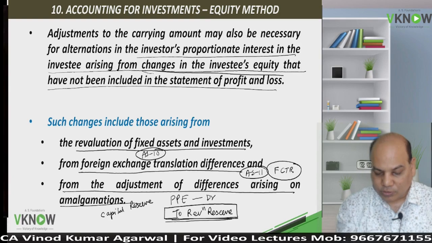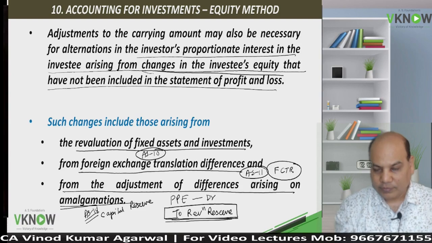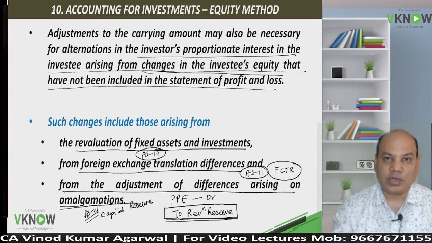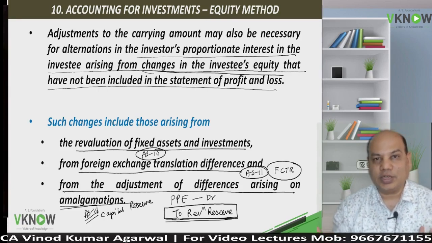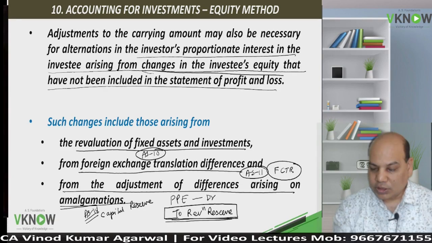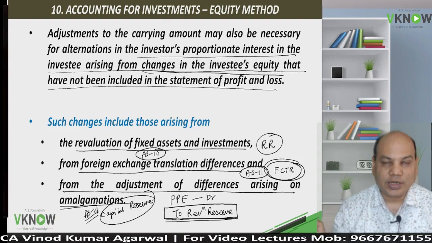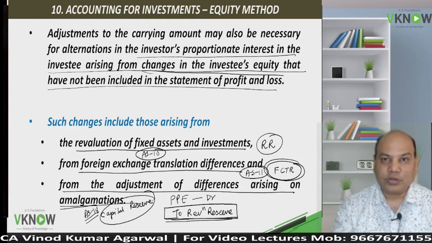Which standard deals with amalgamation? The student should note down AS14. Under AS14, if you acquire another company and the cost of acquisition is less than the net asset acquired, it gives rise to capital reserve. So these are examples of revaluation reserve, foreign currency translation reserve, and capital reserve, which directly get adjusted in reserves and surplus. They are not routed through profit and loss account.